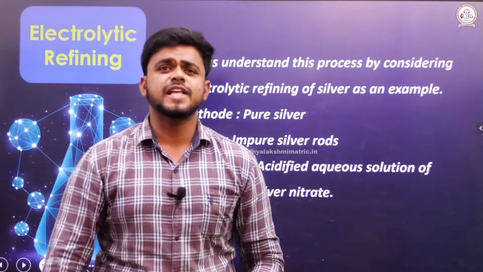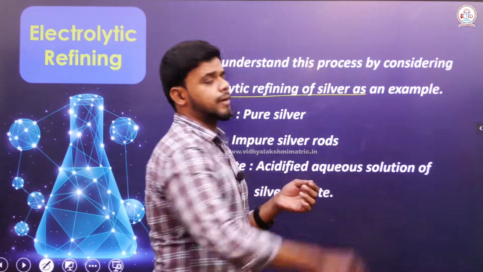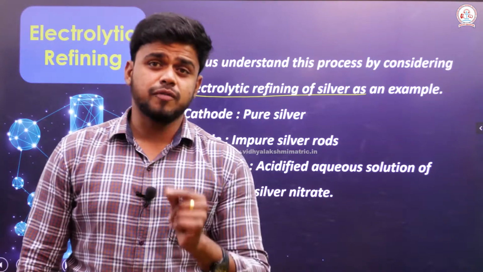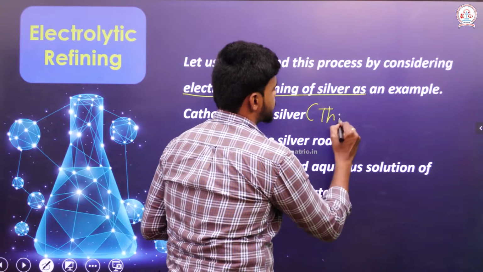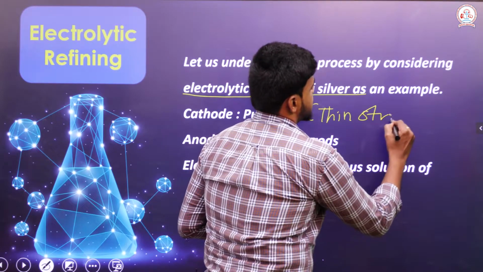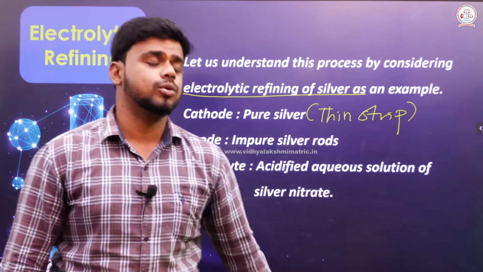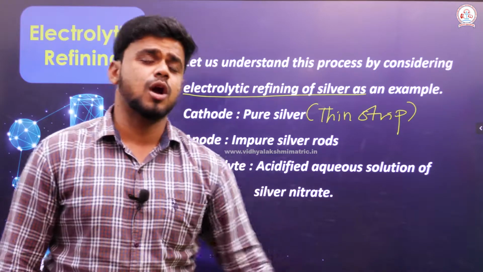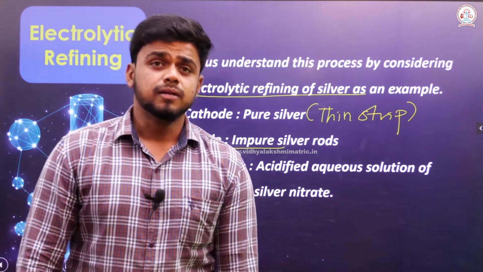Let us understand this with the help of an example: electrolytic refining of silver. As I told you, pure silver is taken in thin strips, which means a thin strip of pure silver is taken as the cathode, and the anode consists of impure silver rods, which means it is impure. Okay, fine.